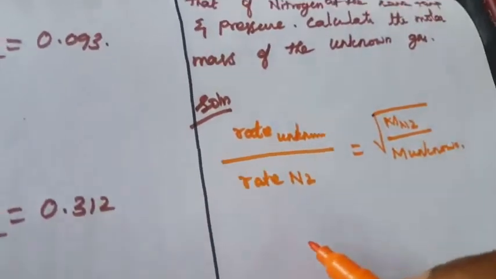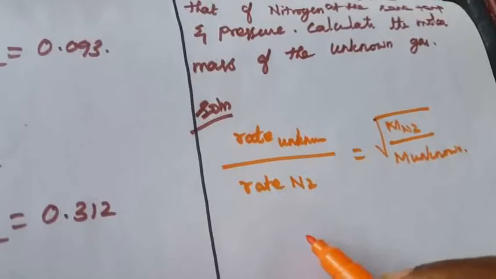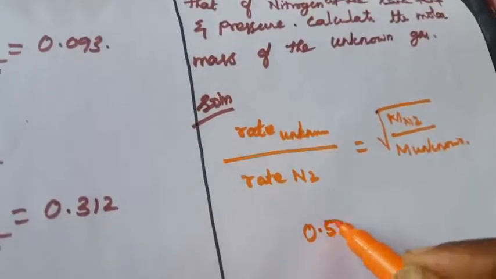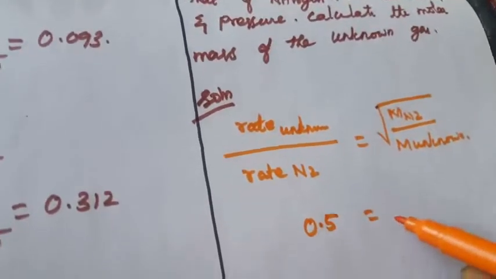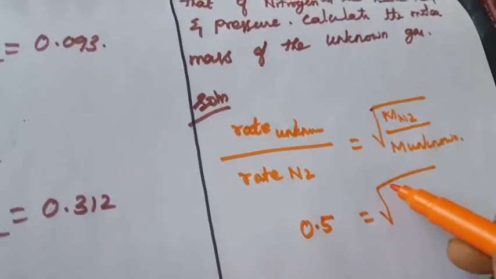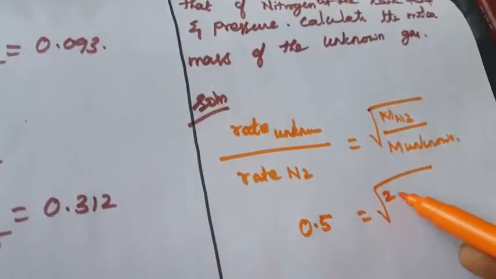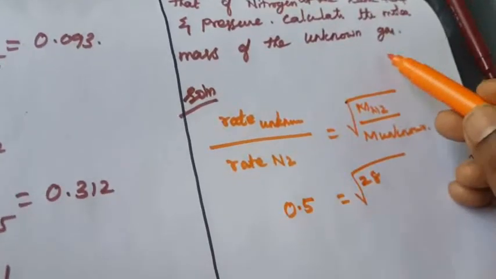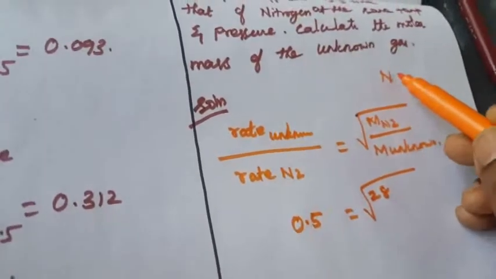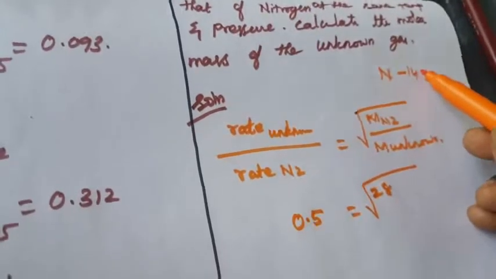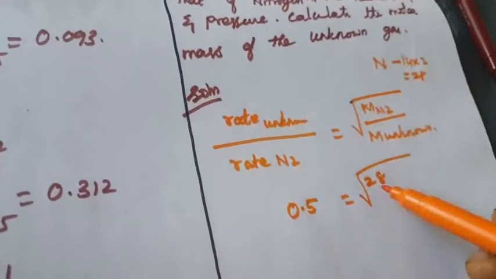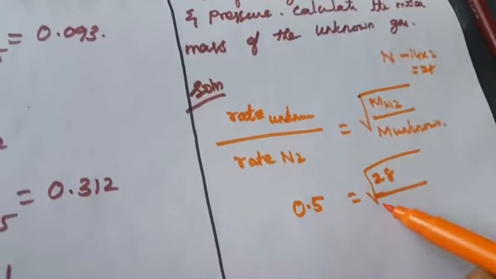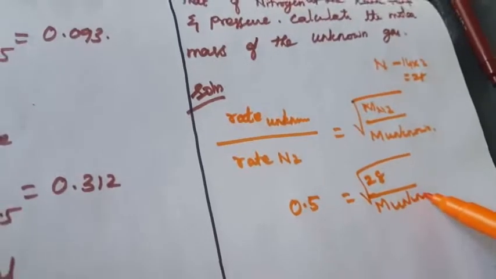What is the unknown value? We don't know. The rate ratio is already given, that is 0.5, equal to the square root of the molecular mass of nitrogen, 28. The atomic mass of nitrogen is 14, and a molecule has 2 atoms, so 14 into 2 is equal to 28. That is the reason for 28 here. M unknown is what we have to find out, right?